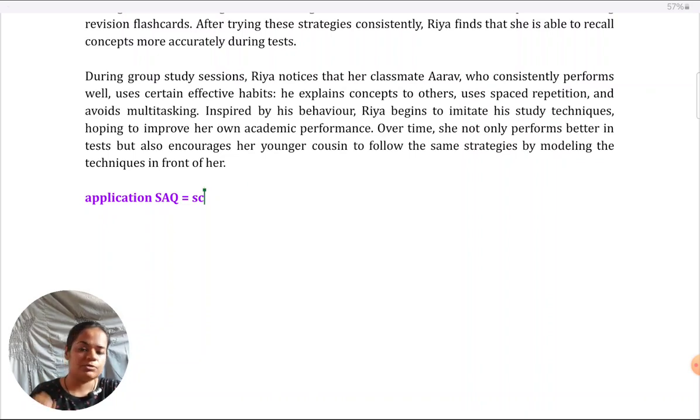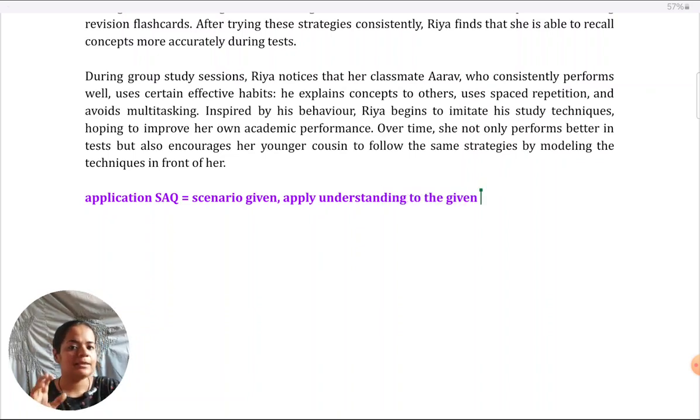Whatever knowledge and understanding you have, you have to apply it to the situation. So unlike in the previous SAQ, here you cannot just write down whatever you've learned from the textbook. You have to apply that knowledge. You have to keep on linking what you've learned to the situation given.